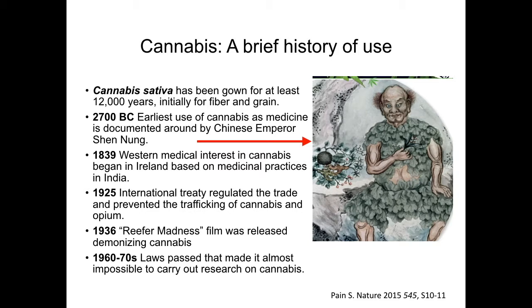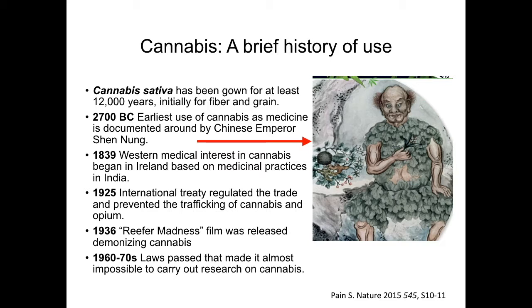Cannabis sativa has been grown for at least 12,000 years, initially for fiber and grain. The first documented use of cannabis as a medicinal plant is in 2700 BC in China. In 1839, an Irish doctor, William O'Shaughnessy, introduced medicinal cannabis to Western medicine based on his observations from India. In 1925, international treaties restricted the trade and trafficking of cannabis along with opium.